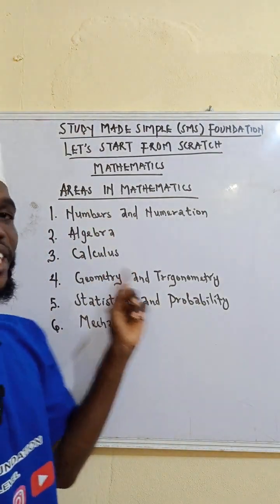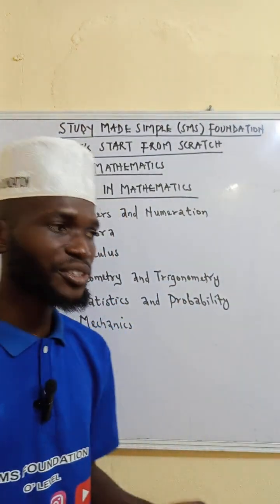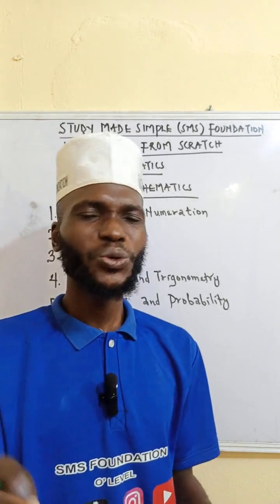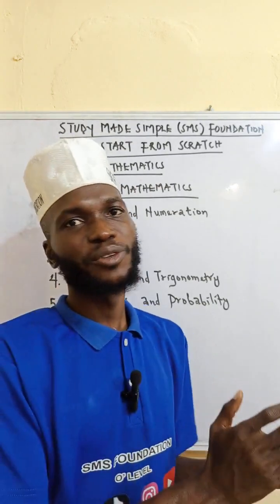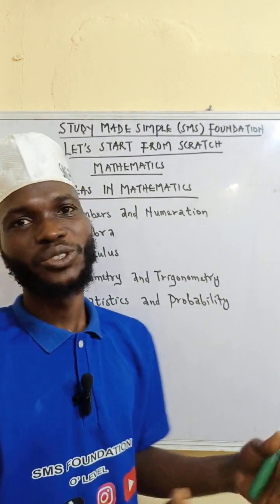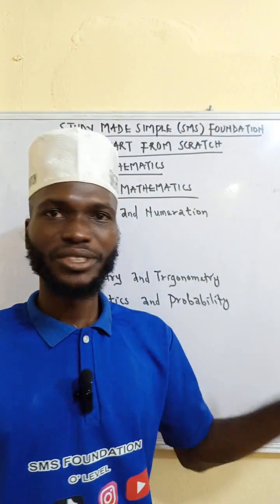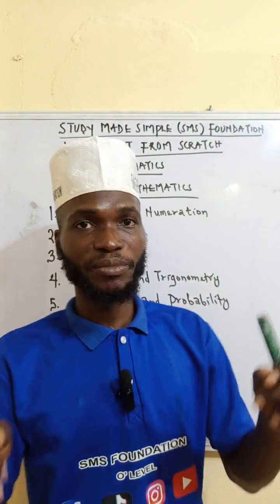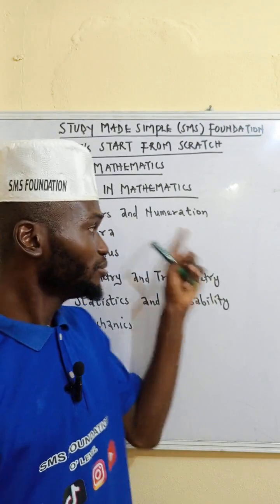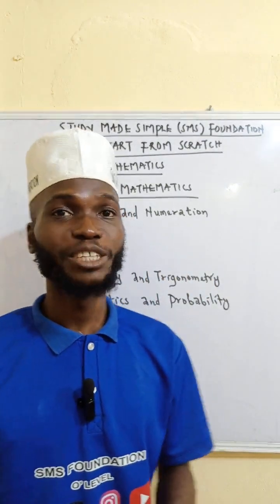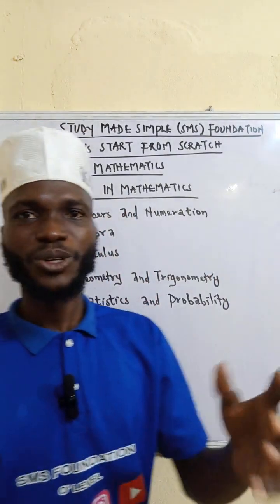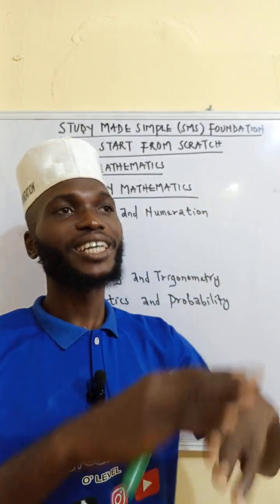Before, this was under only further maths, but now it is included in mathematics. So for a student running away from further maths, you are only trying to implicate yourself. You have to take maths as maths. Don't separate between them. Even the JAMB they are writing nowadays is further maths, not even ordinary mathematics. So calculus covers differentiation, integration, limits, and their applications.